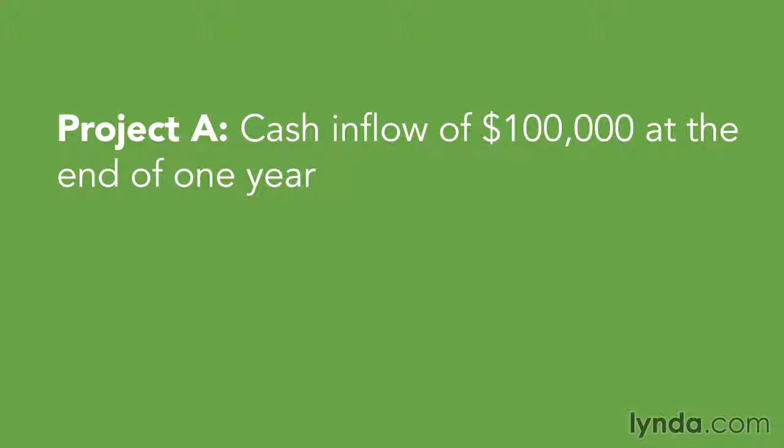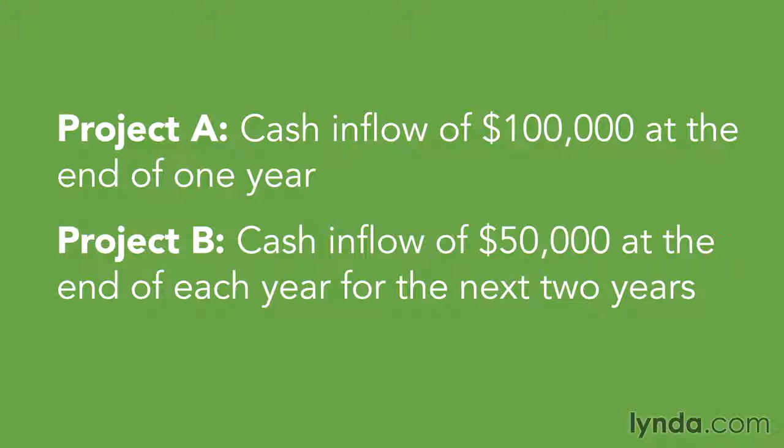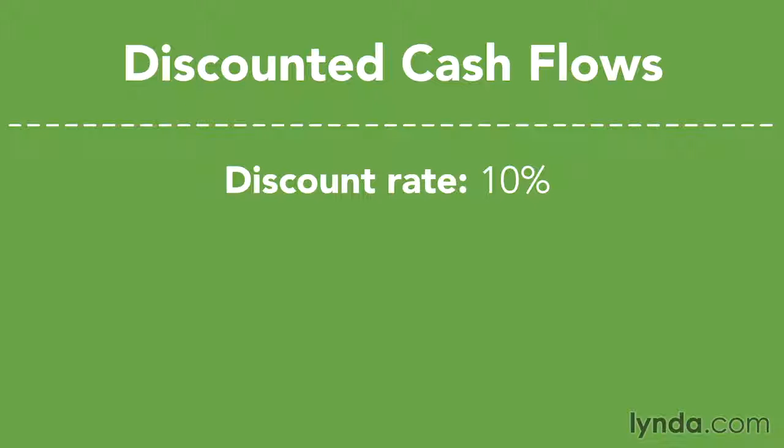Now, because of the time value of money, a difference in the timing of cash flows can make one investment more attractive than another, even if both involve the same total amount of money. To illustrate, assume that Project A will produce $100,000 at the end of 1 year, and that Project B will return $50,000 at the end of each year for 2 years. Both projects will generate a total return of $100,000. However, by using present value computations and assuming a discount or interest rate of 10% per year, the discounted cash flows from Project A are